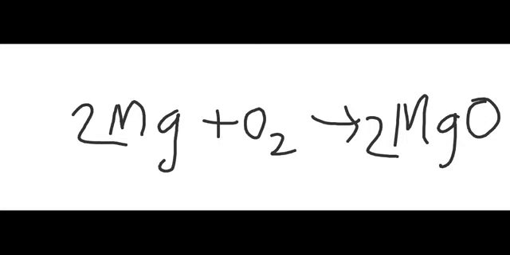Now children, these metal oxides are basic in nature. When we dissolve these metal oxides in water, they start forming metal hydroxides, right? For example, we have the metal oxide sodium oxide.